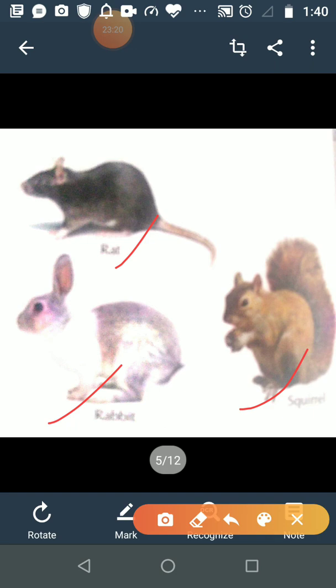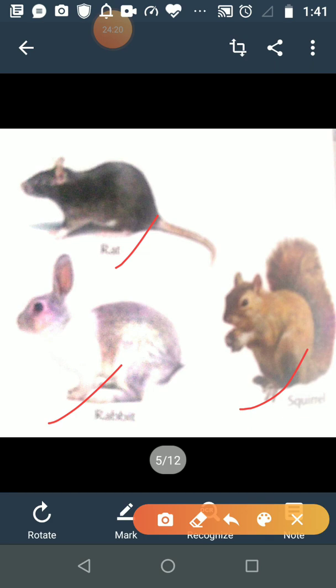Now see, if you observe the teeth of a rabbit, rat and squirrel, what will you find? They have sharp front teeth with which they bite the food. Their front teeth are very sharp, and these animals gnaw the food.